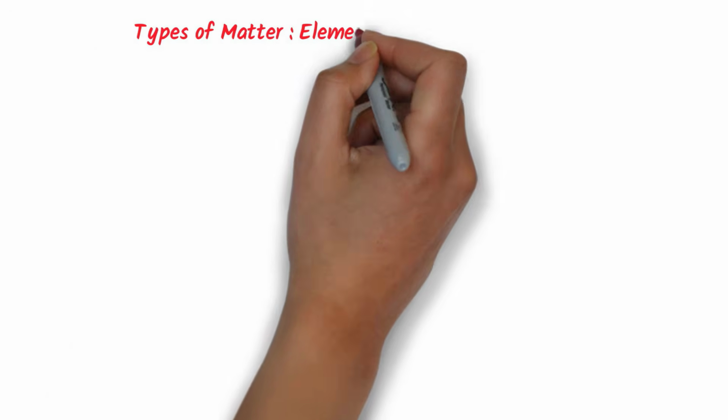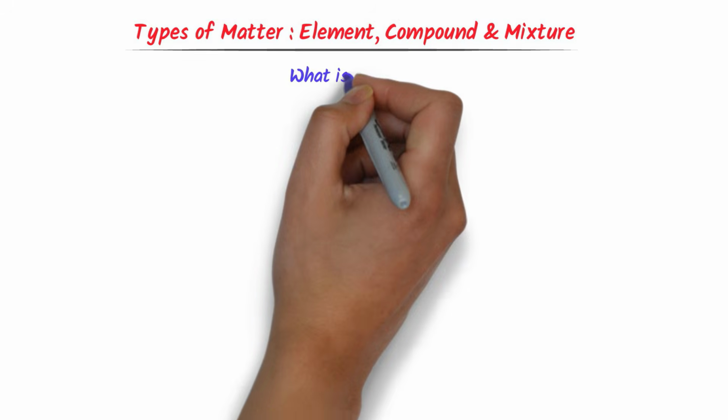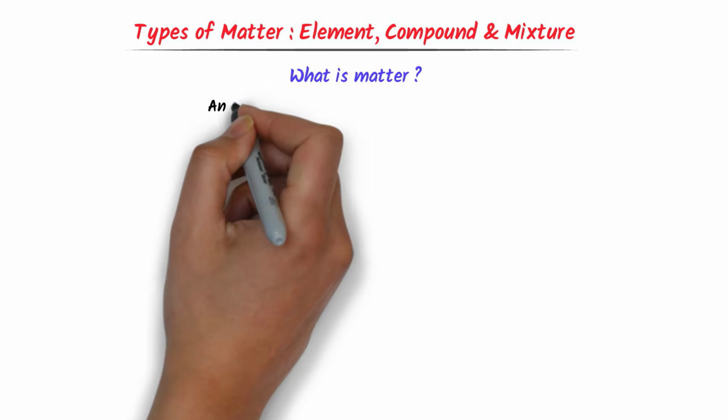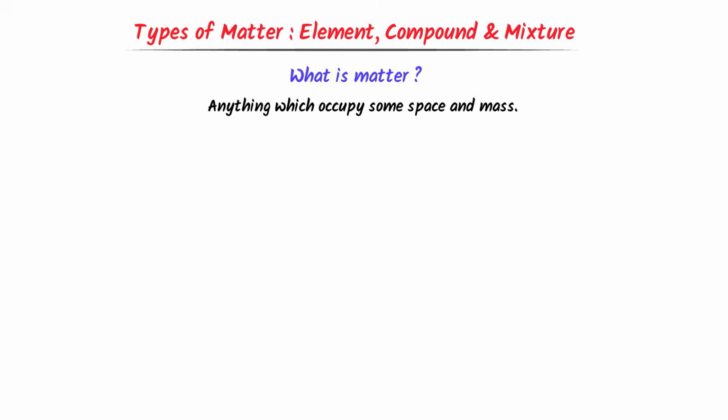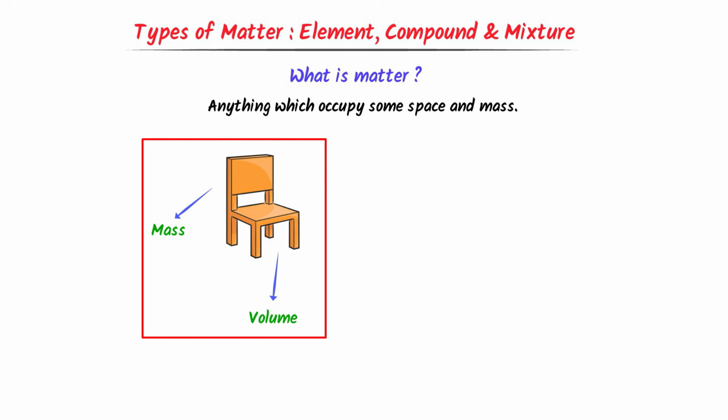Types of matter, elements, compound and mixture. Firstly, let me teach you what is matter. Well, anything which occupies some space and has some mass is known as matter. For example, consider this chair. It has some mass and occupies some space, so it is a matter.